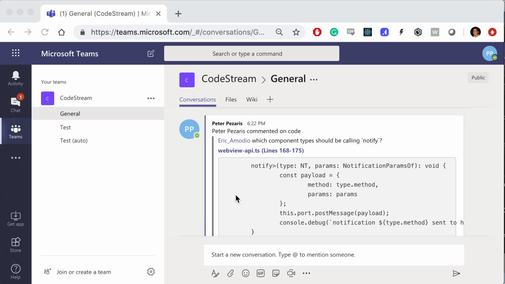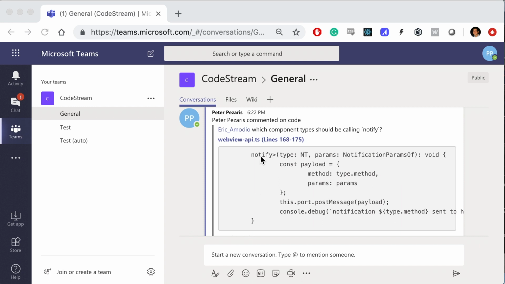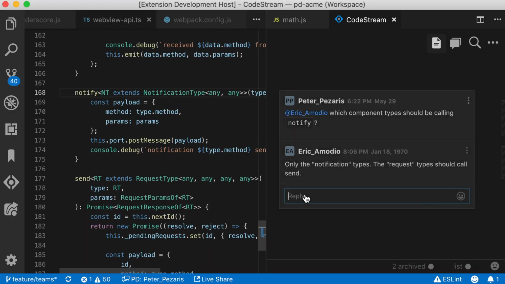Here's what it looks like. You can see here that the code block is shared, plus all the relevant contextual information, and a link that can either take my teammate to our code hosting service like GitHub, or if they prefer, directly into their editor, open to the file I'm commenting on. Once my teammate replies on Teams, I'll see it in real time in my editor, so we can have a conversation back and forth.